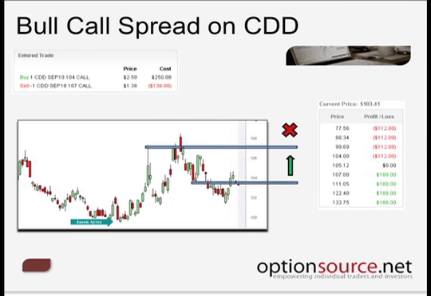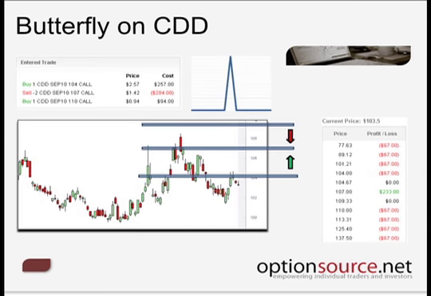Now, if we wanted to take this one step further, if we wanted to get real fancy with this particular strategy and lower our cost basis even further, we can create what's referred to as a directional butterfly. A directional butterfly is really just one debit spread and one credit spread put together. I'm going to talk about credit spreads in a little bit, but the idea is that we're going to buy one of these 104 September calls. Now, actually, I was looking at this strategy.